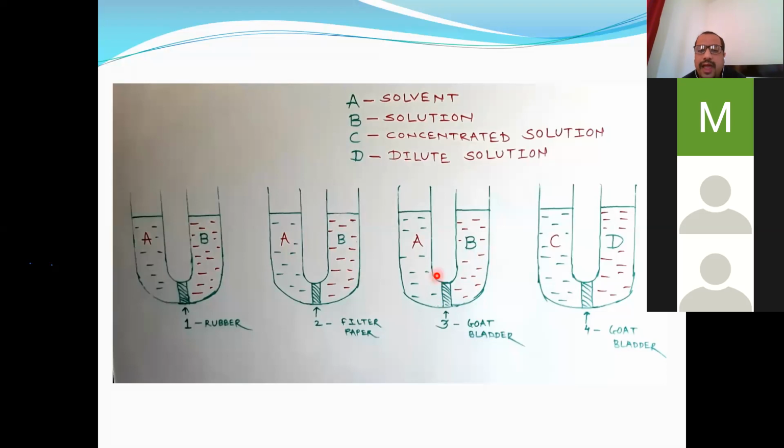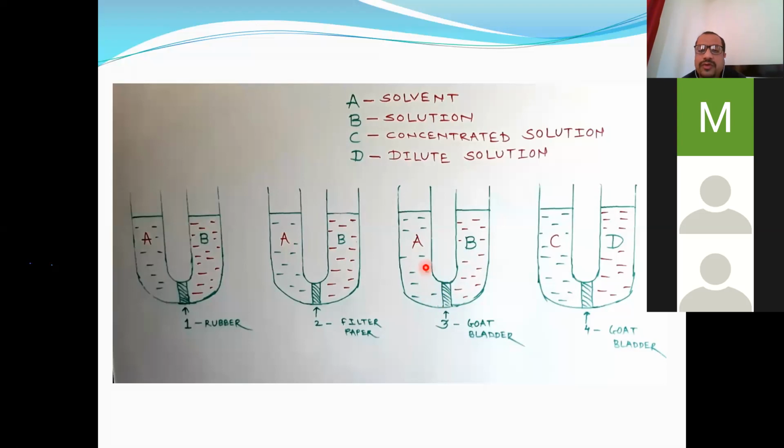It will happen here also. But the reverse movement, in this direction, will not take place because though the solute or solution is in higher concentration here, it cannot go from B to A, because this membrane doesn't allow solution or solute to pass through it. It is a semi-permeable membrane. So there will not be a bidirectional movement, but a unidirectional movement from A to B only.